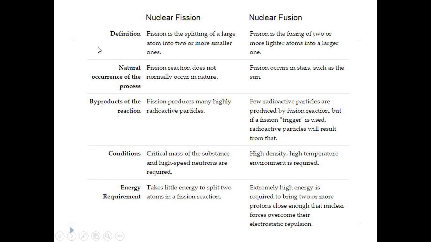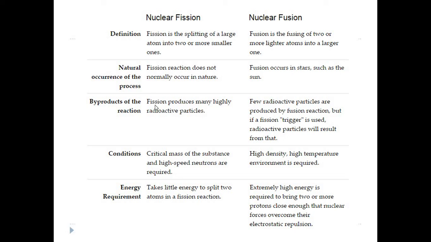Basically the definitions of the two are provided in the first point. Fission is the splitting of large nuclei into smaller ones, whereas fusion is nothing but the combination of two lighter nuclei forming a larger nucleus. Okay, next is the natural occurrence of the process. A fission reaction does not normally take place in nature. We need a nuclear reactor for that purpose. And the fusion reaction, of course, is a naturally occurring process, and it can be observed in various stars, for example the sun.